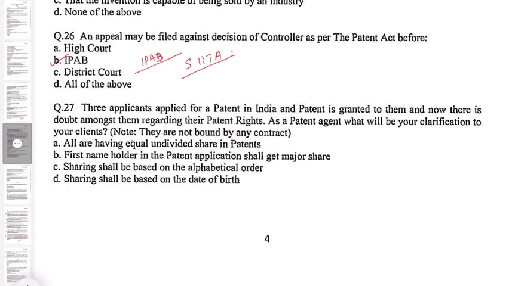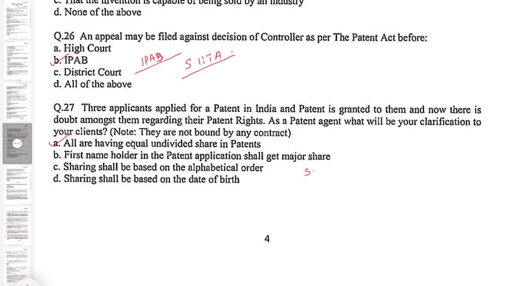A. All are having equal undivided share in patent. B. First name holder in the patent application shall get major share. C. Sharing shall be based on the alphabetical order. D. Sharing shall be based on the date of birth. So here all are having equal and undivided share in patents. So A is the correct option.